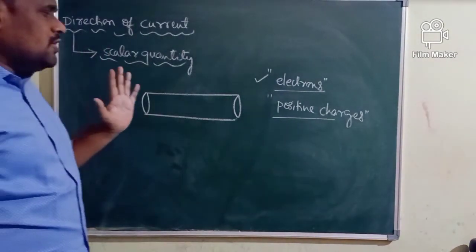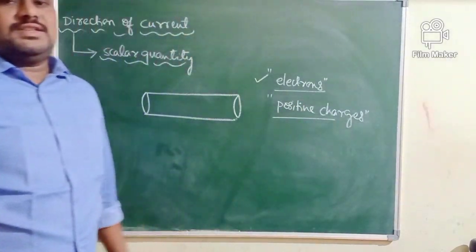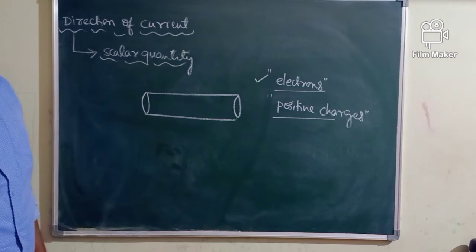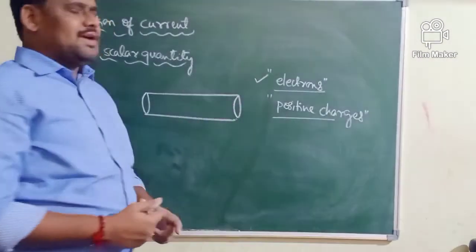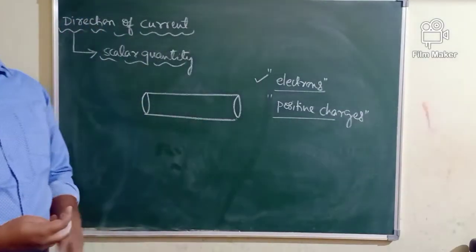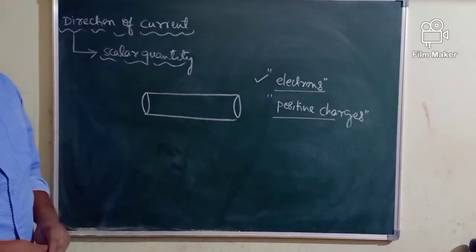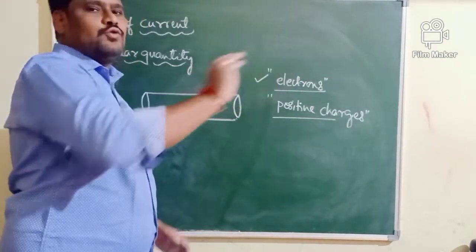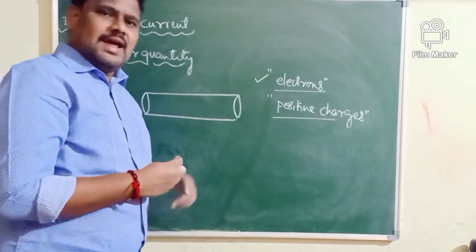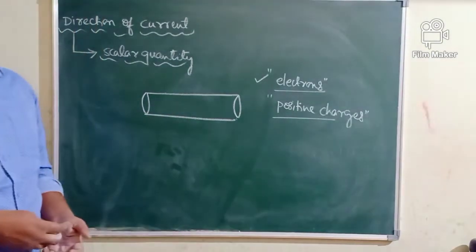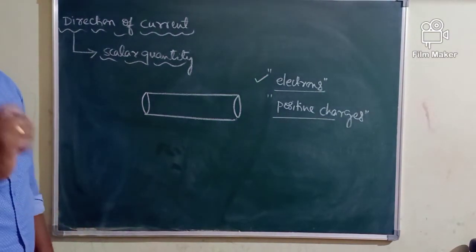If current is produced by positive charges, then such a type of current we will call conventional current. Electronic current and conventional current. Try to understand the difference between them. Current produced by electrons or negative charges is electronic current. Current produced by positive charges is conventional current.